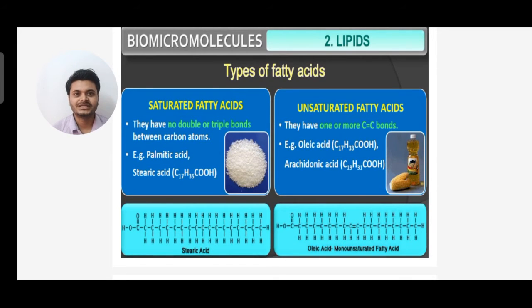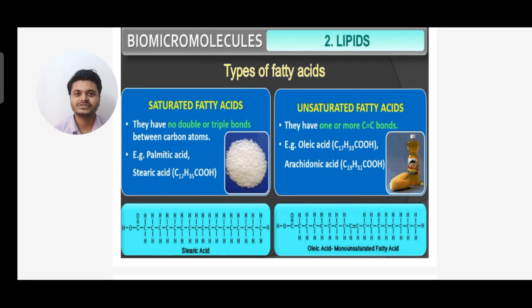Now on the types of fatty acid, what are the different types of fatty acids we have? One is saturated fatty acid, another is unsaturated fatty acid. Saturated fatty acids are those fatty acids that have no double or triple bond between the carbon atoms, whereas unsaturated fatty acids have one or more double bonds.